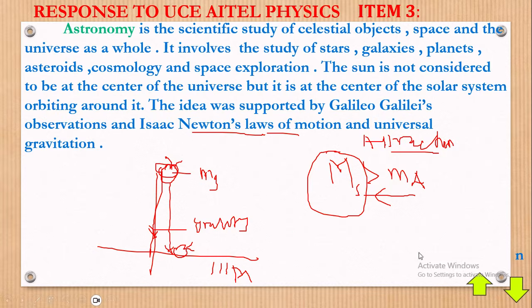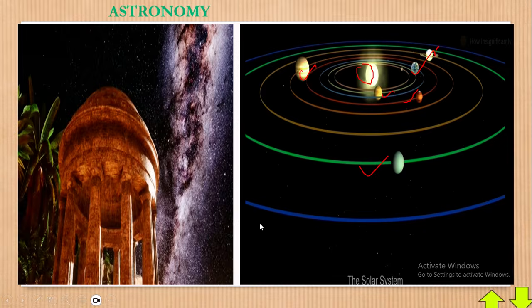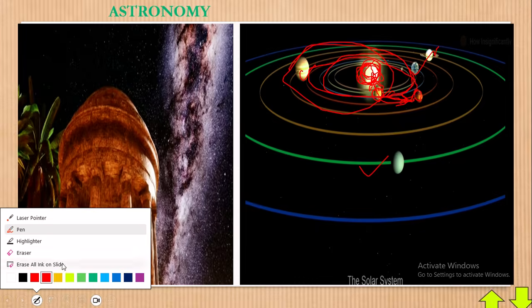Now, I'll take you back to the solar system. Since the sun is in the middle, and the sun is heavier compared to the other planets, why are they rotating? They are rotating because the sun tries to pull them to itself, and meanwhile, the planet also acts against it. Since the planet has mass and the sun has mass, there's a force of attraction between this planet and that sun. In so doing, since there are those gravitational forces acting on the planet, the planet is kept moving in a certain ring, which we call an orbit. That really makes some sense. Okay, it becomes hard to explain this without having some of these pictures with us here.